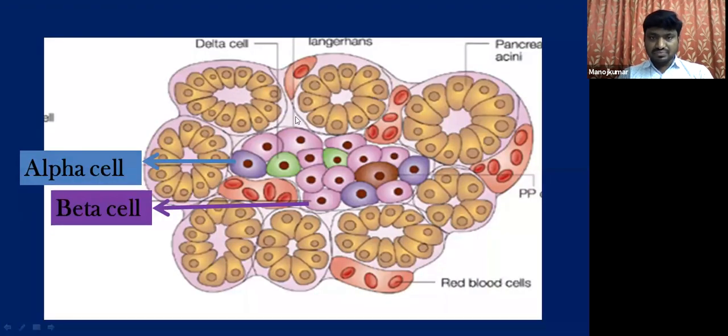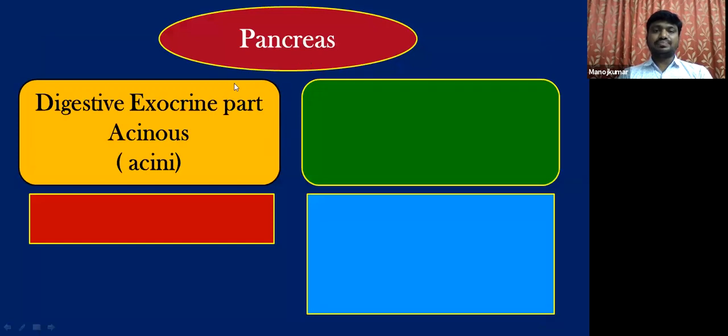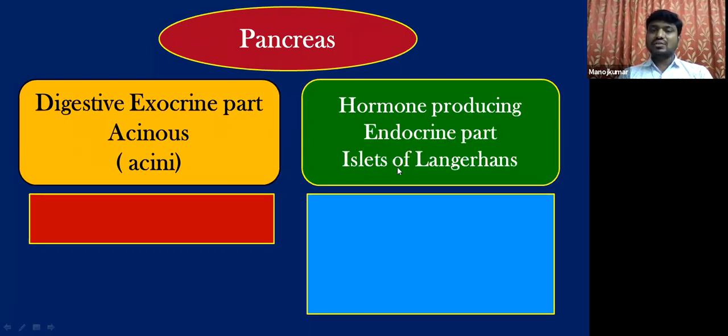Now, students, see here, this is a very clear picture which shows the outermost, peripheral exocrine part, and this part as the endocrine part, whose cells we are studying. These are the cells which are quite different from the other cells, hence they are called islets of Langerhans. Among these, there are alpha cells and beta cells. These are the two important cells that secrete two important hormones. What are those? Let us see. This is the exocrine part of the acinus, which secretes the pancreatic juice, and the other part of the pancreas is the endocrine part, which constitutes the islets of Langerhans.